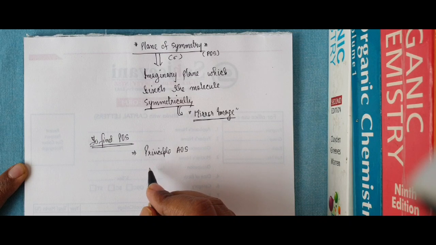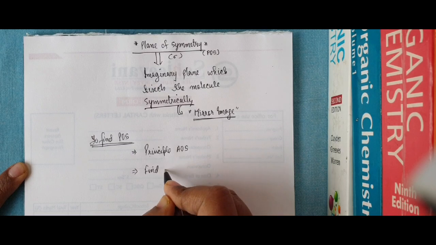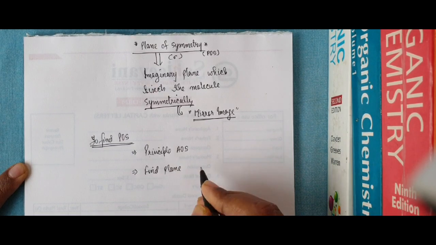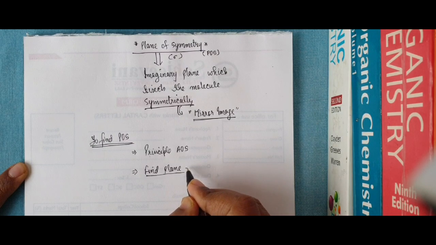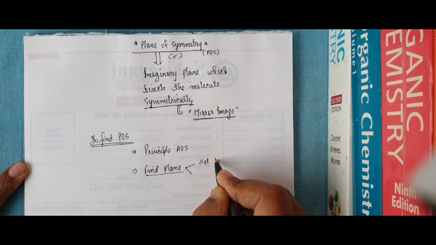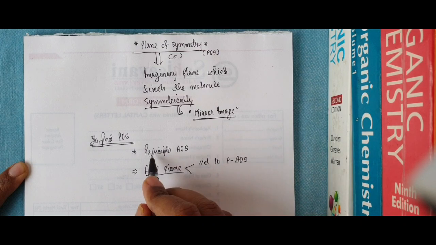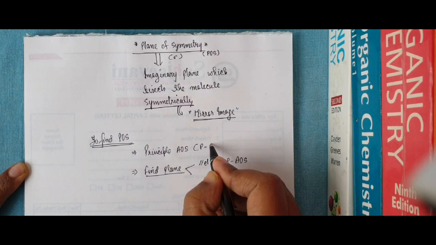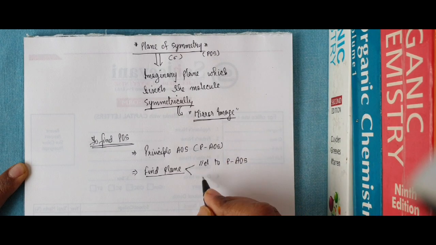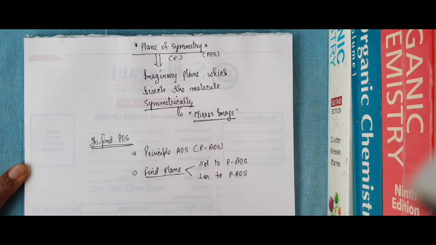And the second thing we have to do is to find the plane. This plane can either be parallel to the principal axis of symmetry, for which I can write PAOS, or it can be perpendicular to the principal axis of symmetry.